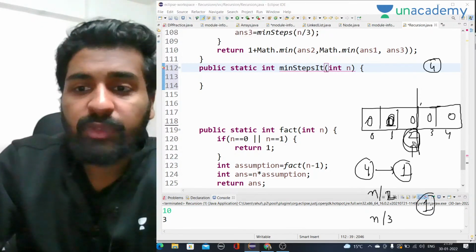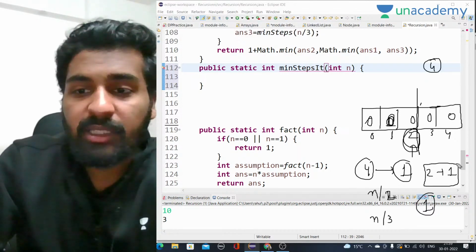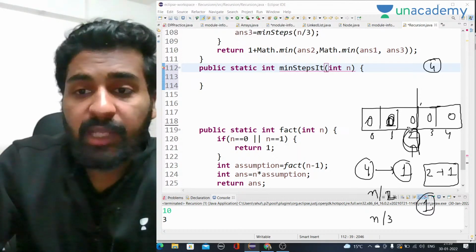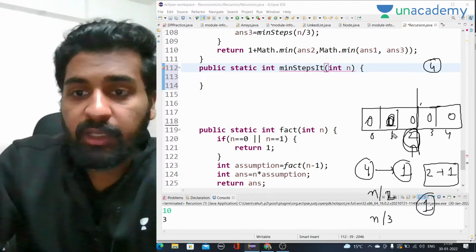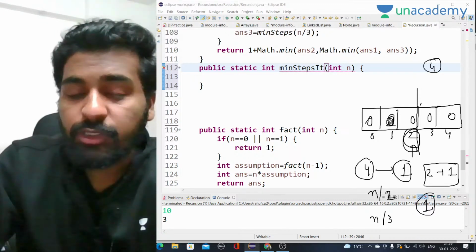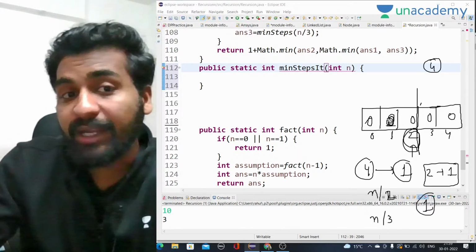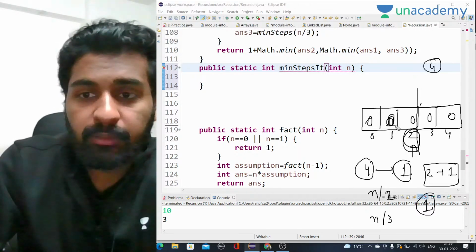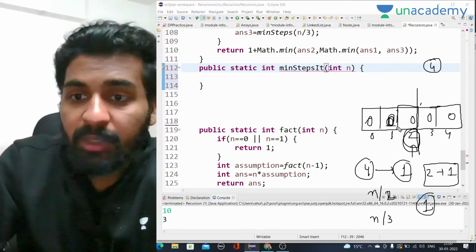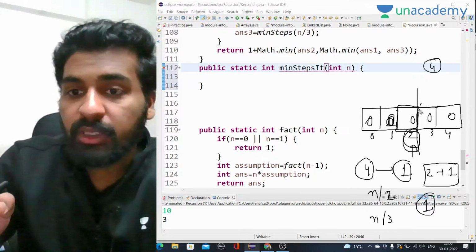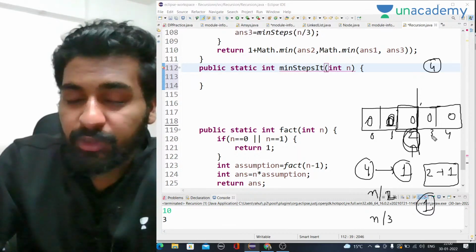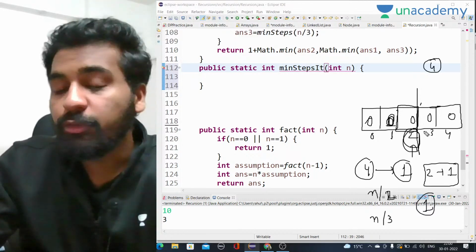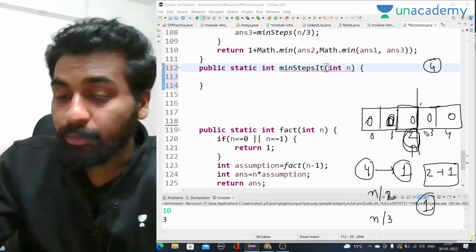Now for n is equal to 2, we have to calculate how many steps it will take to go from 2 to 1. It will take only one step, right? How will we calculate that? We will see if the answer is stored here. What are we actually storing here? For each value we are storing the minimum steps to reach 1. So I will calculate for 2 to 1, then for 3 to 1, then for 4 to 1. At every point we know the minimum number of steps, and in this array we are storing the minimum values to make that number reach 1.